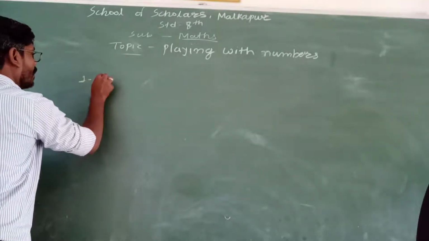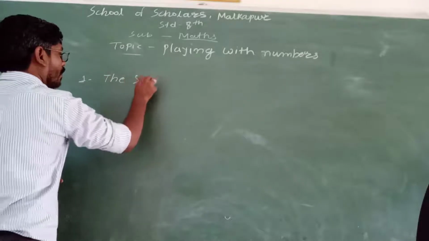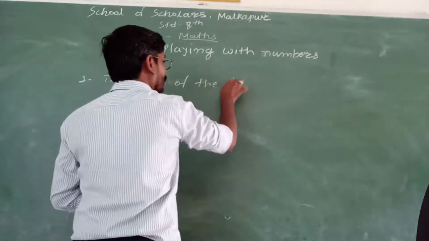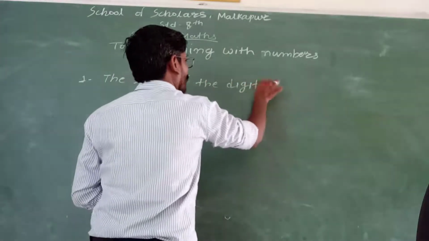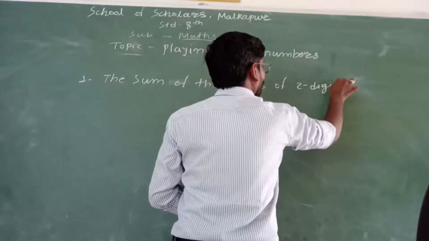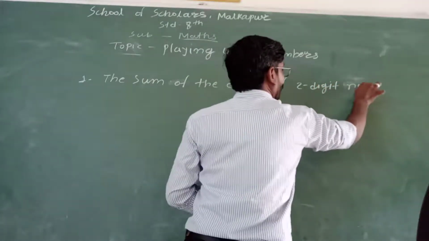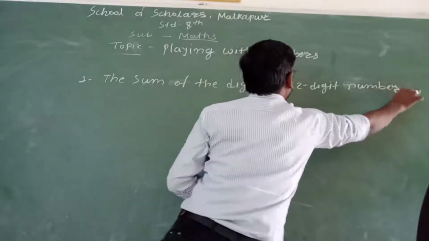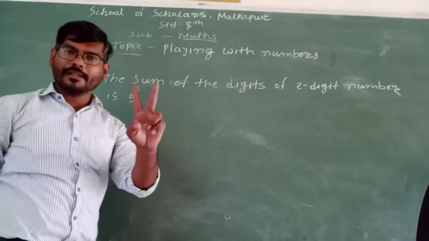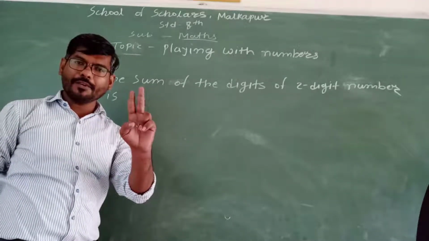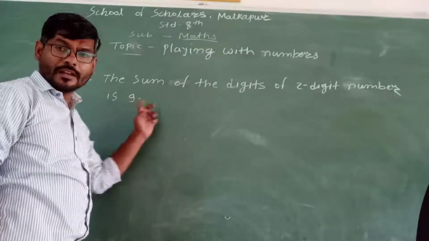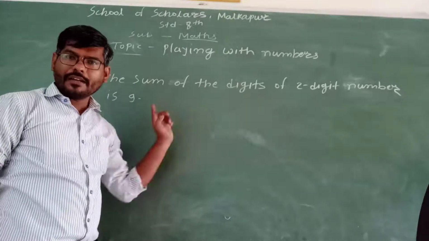See here. The sum of the digits of a two-digit number is 9. Okay, a two-digit number is there, and if you do the addition of both the digits, the sum is 9. It is the first condition given in your question.